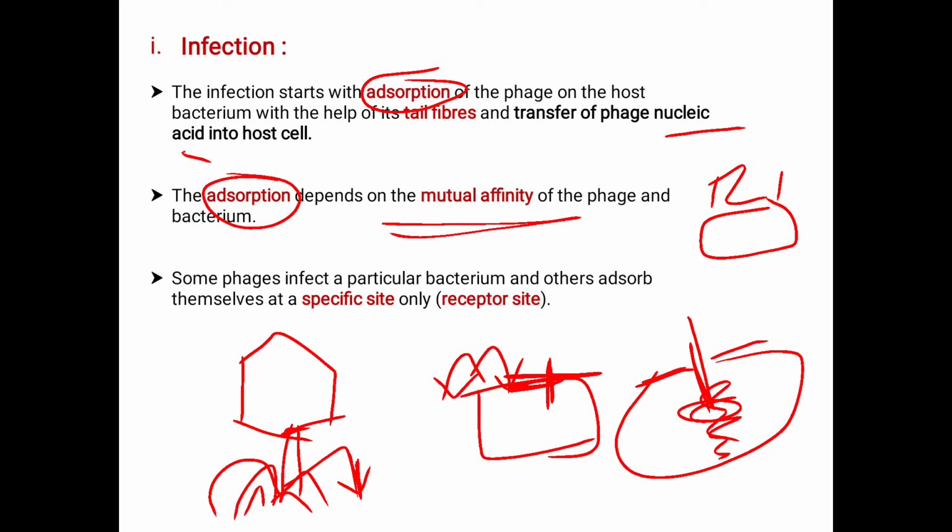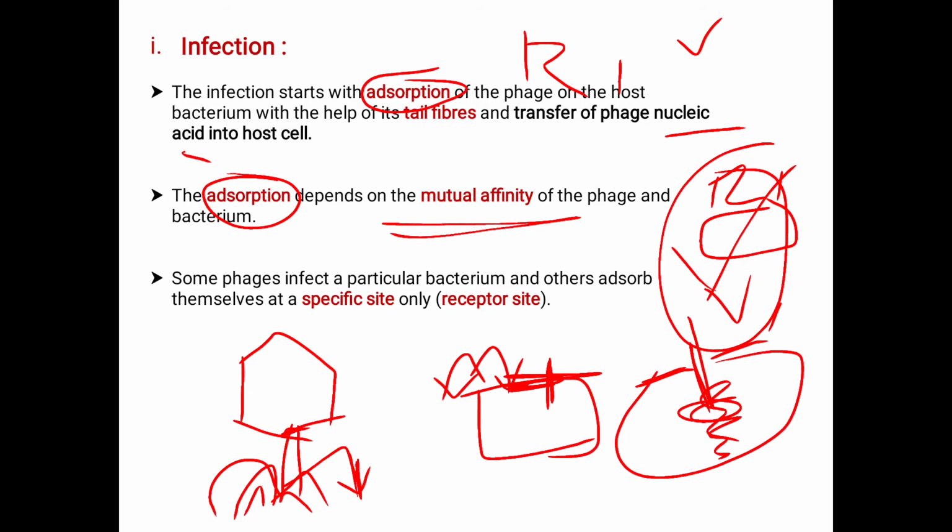Here we have the infecting virus, that is V1. This is the specific case; these infect this condition only. In case we have R1 and the virus V2, these are not able to interact because it depends on the mutual affinity.